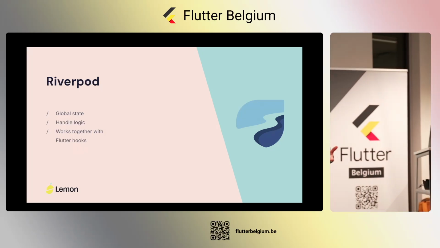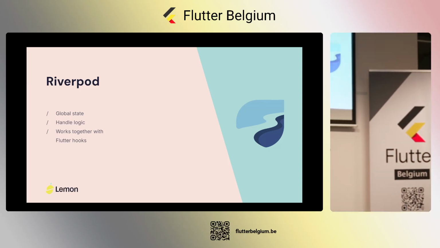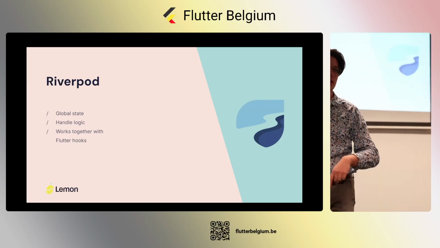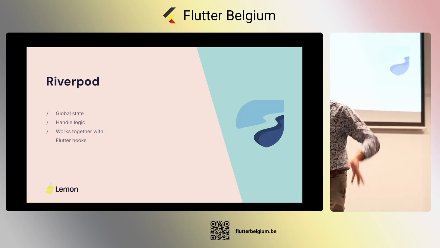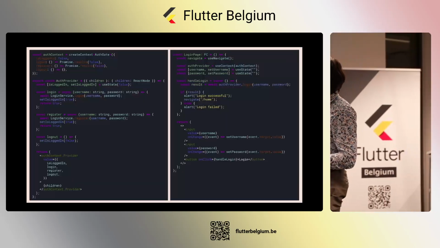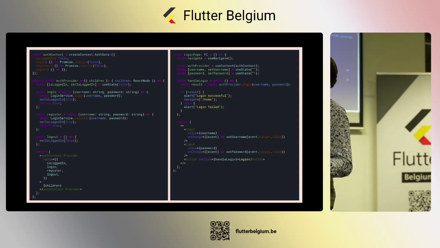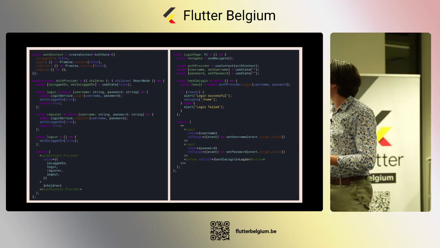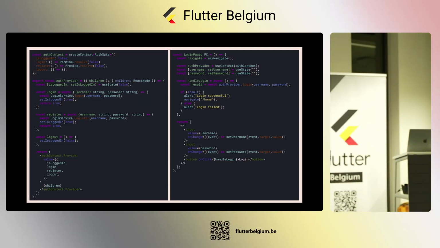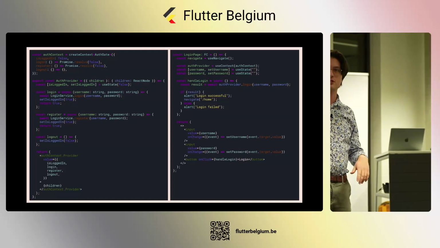Riverpod is a global state management system, and it pairs very well with the Flutter hooks. If you go to the docs, there is also a toggle to show all the Flutter hook stuff inside of your docs. And also I have an example of that in React, where we have the context provider. On the left, we have our provider itself. This is a basic authentication. Obviously, this is not how we're going to use it in production, but this is just for demonstration purposes.